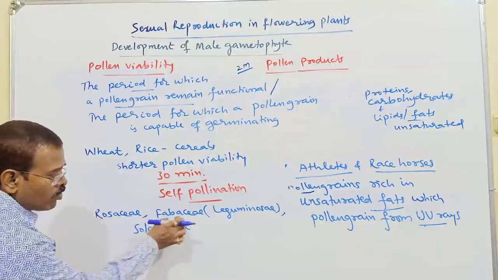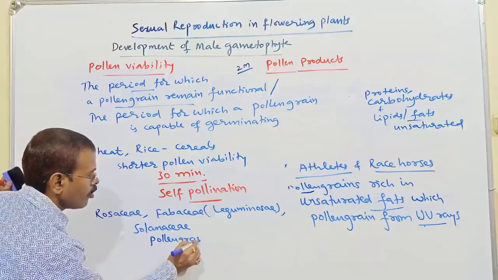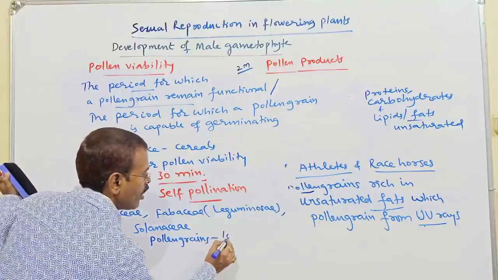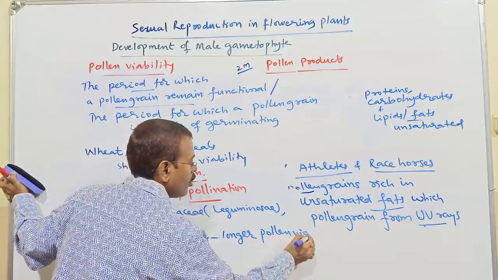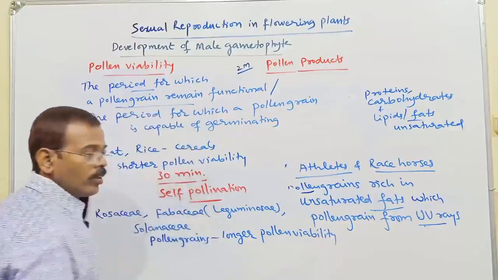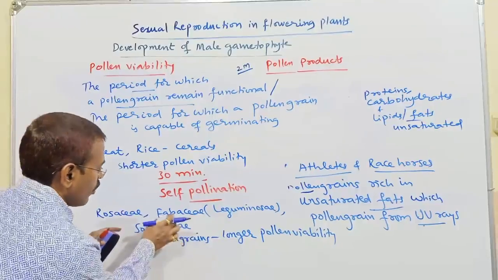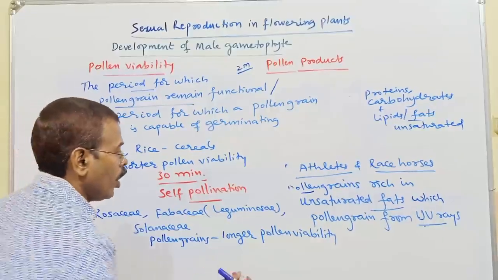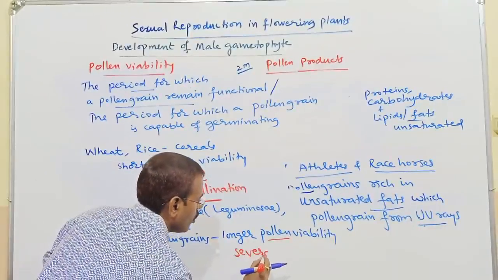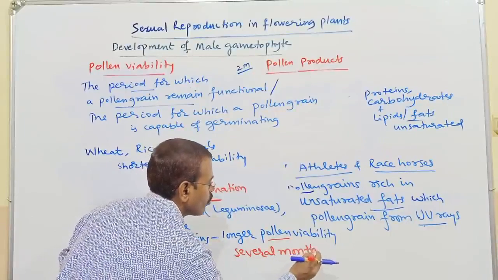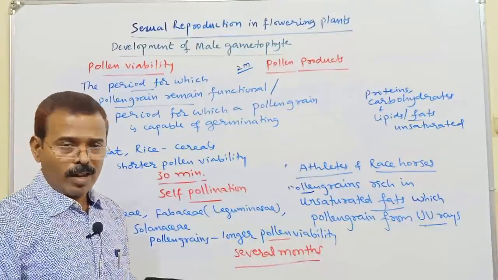The members of these families have pollen grains with longer pollen viability. The pollen grains of these plants have longer pollen viability of several months.